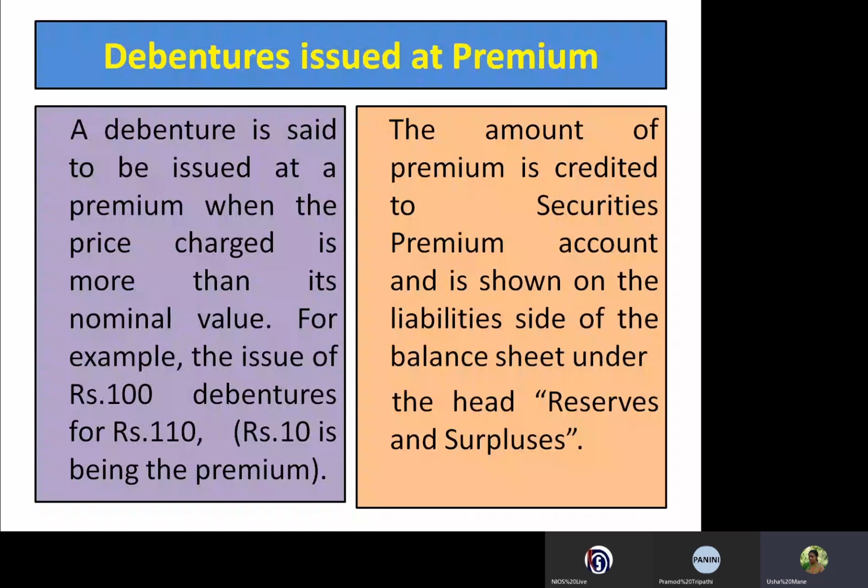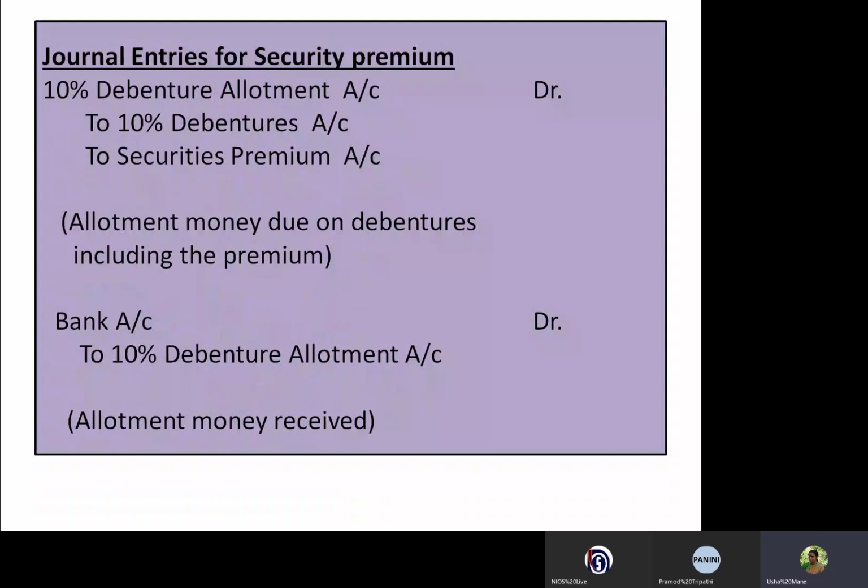So the journal entry for passing the security premium: 10% debenture allotment account debited. Dear students, the first two entries are as usual, that is, bank account debited to debenture application, then debenture application account debited to debentures account. The premium on issue of debentures will be adjusted at the allotment stage.